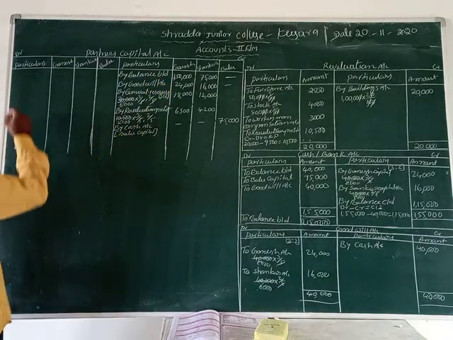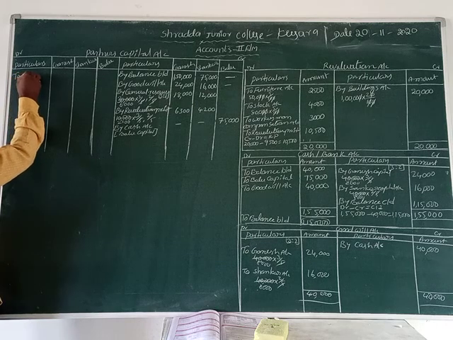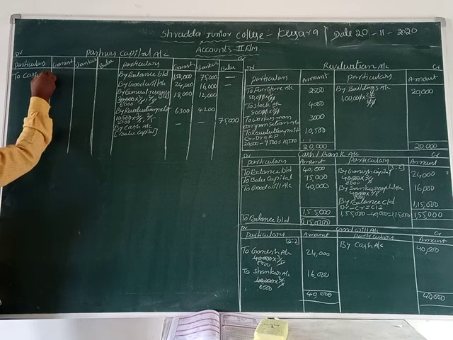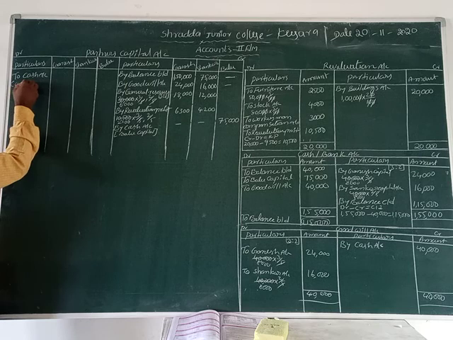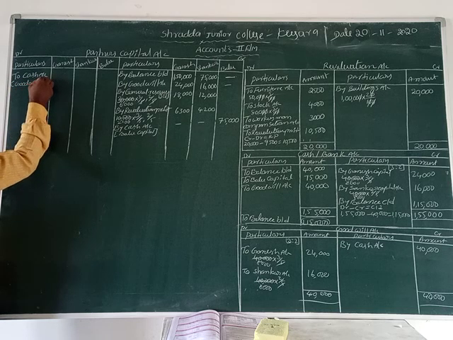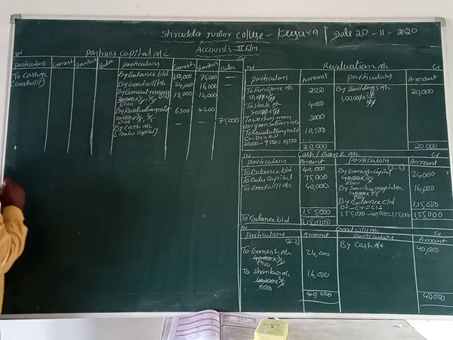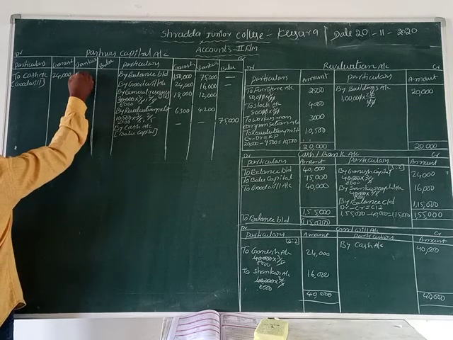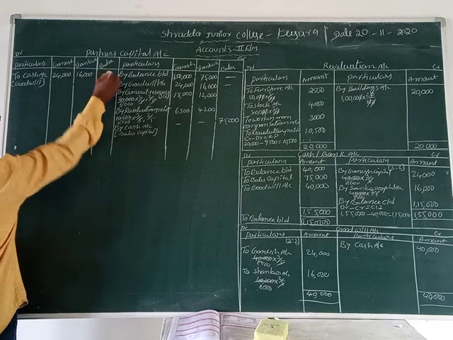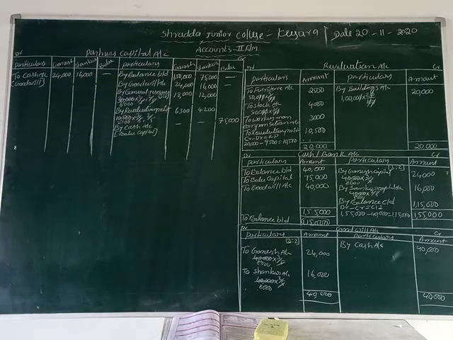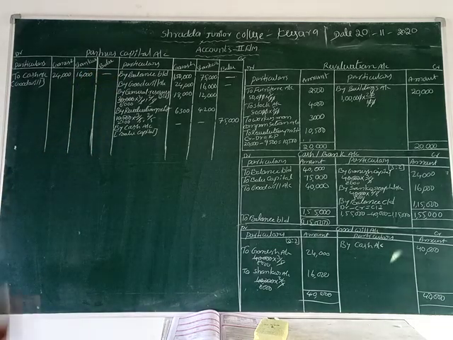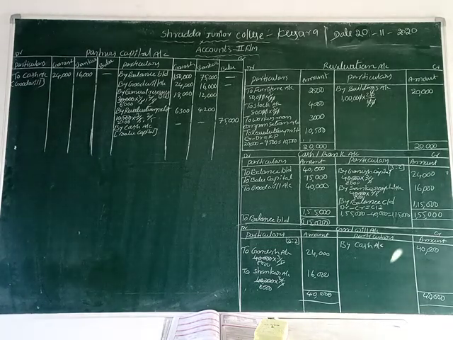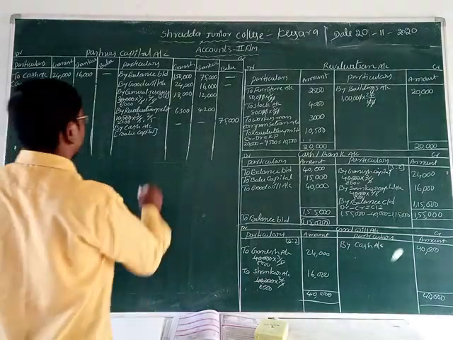That's why we record it on the debit side: to cash account, in brackets goodwill. Ganesh 24,000 and Shankar 16,000 can be taken out from the business. That's why we show a cash account, credit side, and the profit and loss account, debit side. Okay, now we are going to the total amount.